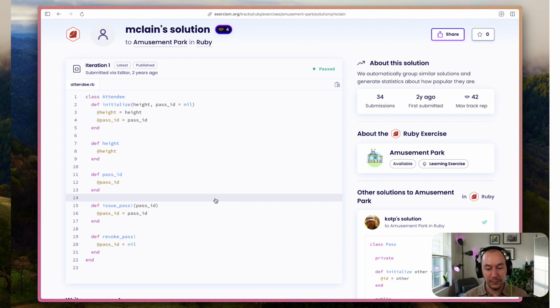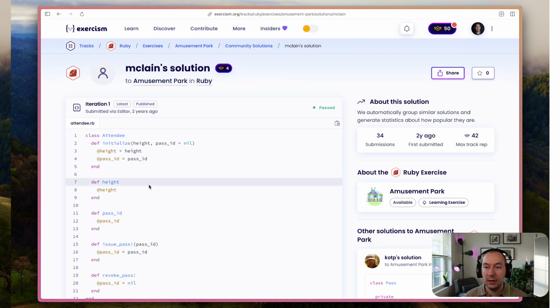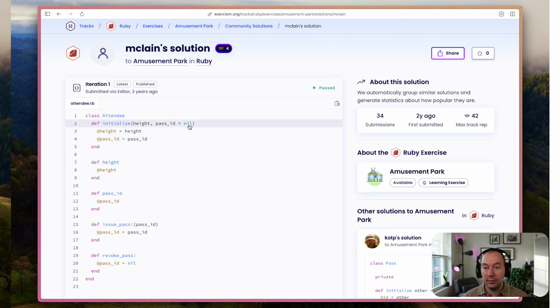So that's the flexibility of what this would allow. We looked at this code in isolation, but the point of the code was that it's object-oriented programming. These are real things. An attendee is a real thing that we can model, and passes are real things. These are passes for amusement parks. So somebody might have a pass and they're not registered yet. And so when we register them, we can supply a pass ID and just automatically store that. And then attendee pass ID would spit that out. And if you don't, the default is going to be nil.